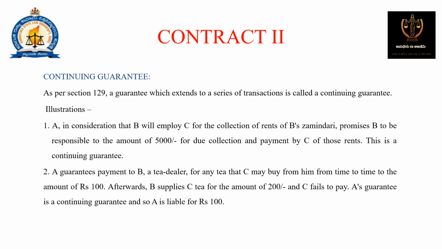Another example is A guarantees payment to B, a tea dealer, for any tea that C may buy from him from time to time to the amount of rupees 100. Afterwards, B supplies C tea for the amount of 200 and C fails to pay. A's guarantee is a continuing guarantee and A is liable for rupees 100.